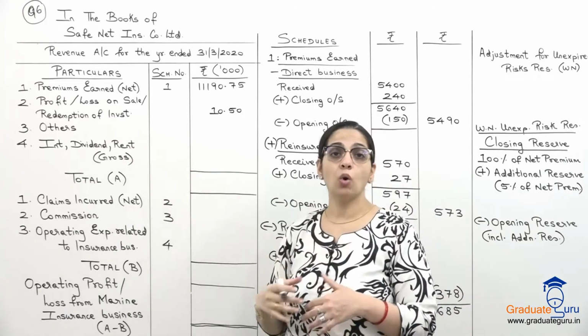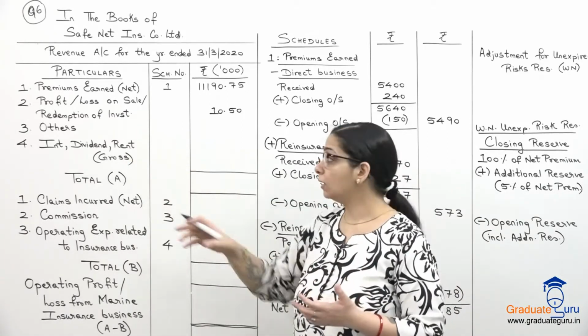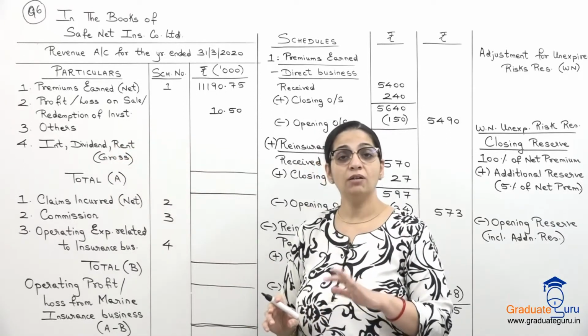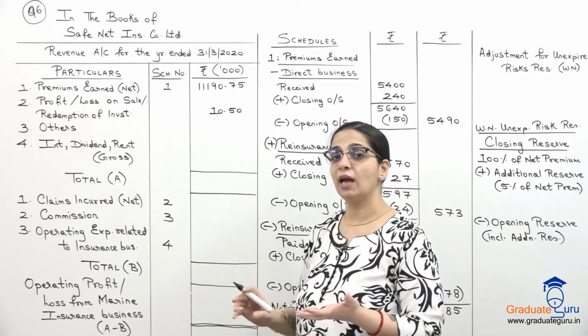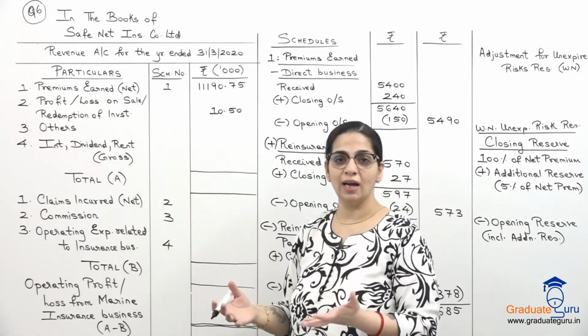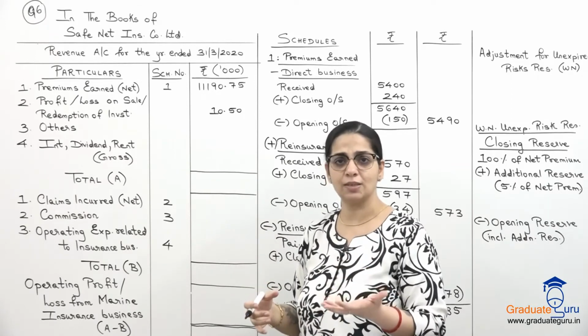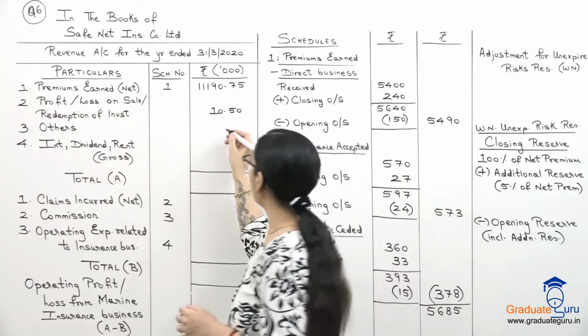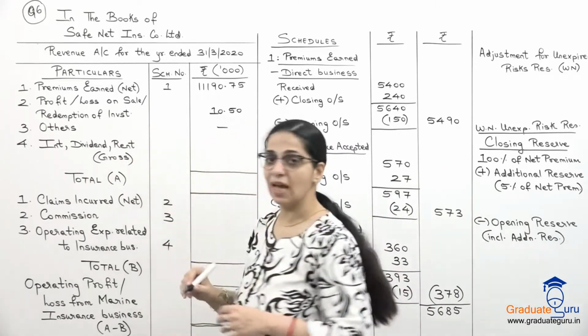In Others, if there is any other income other than profit or loss or interest, dividend, rent, for interest, dividend, rent again we have a separate head. Anything other than that, like foreign exchange difference etc., will come over here. But here there is nothing, so I'll put it as a blank dash.